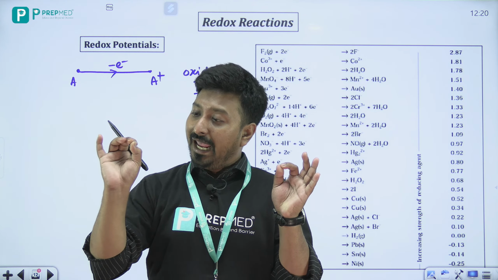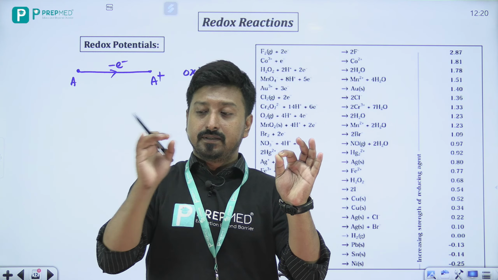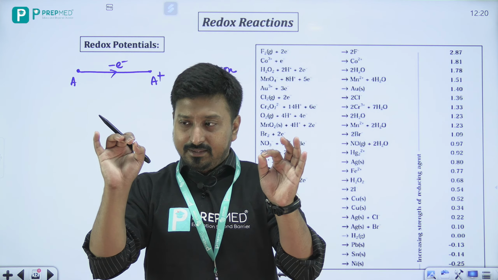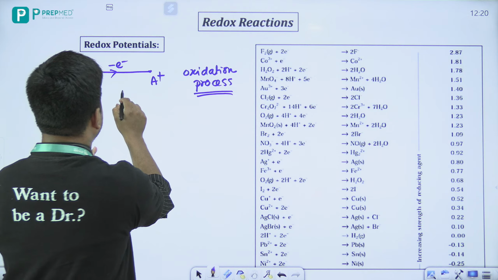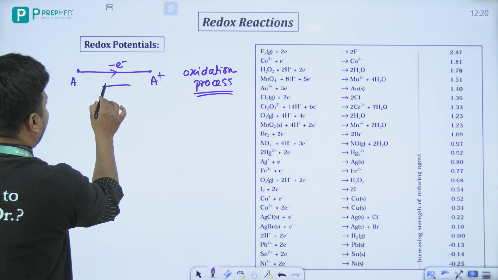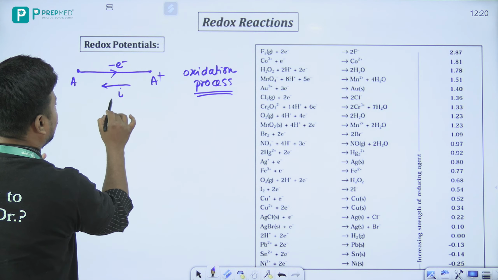Now in this case, what happens, from A to A plus there will be electron flow because it is releasing the electron. Now the direction of this electron flow, definitely the opposite direction, there will be a current flow.